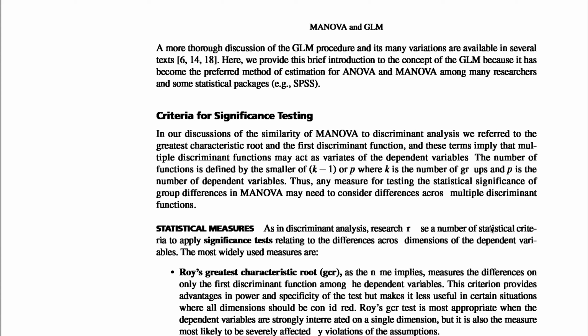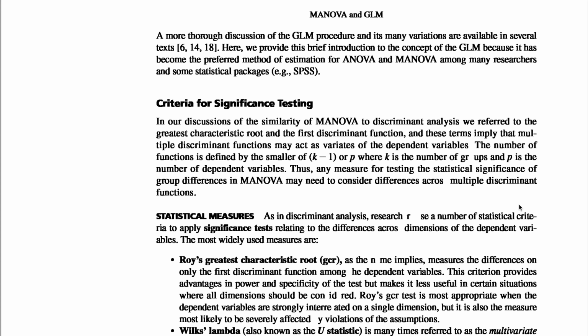The number of functions is defined by the smaller of k minus 1, or p, where k is the number of groups and p is the number of dependent variables. Thus any measurement for testing the statistical significance of group differences in MANOVA may need to consider differences across multiple discriminant functions. Statistical measures. As in discriminant analysis, researchers have a number of statistical criteria to apply significance tests relating to the differences across dimensions of the dependent variable.